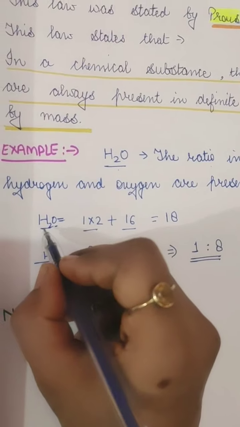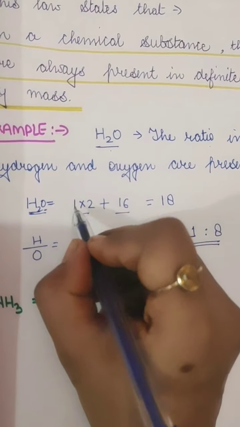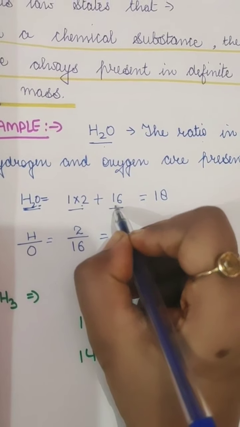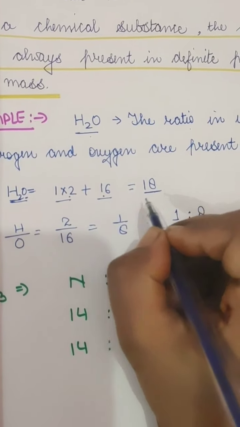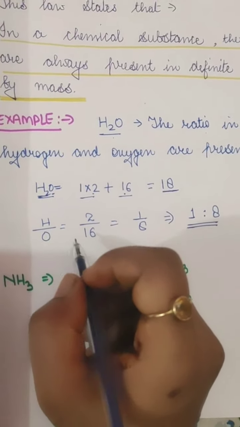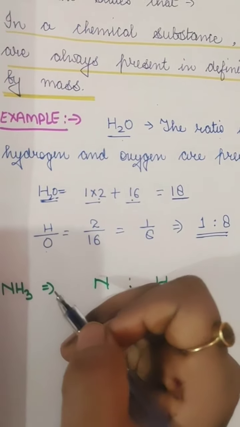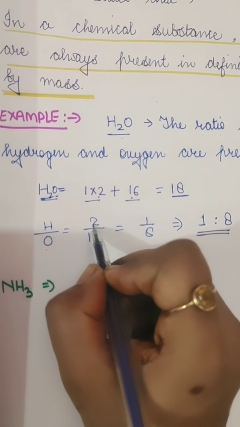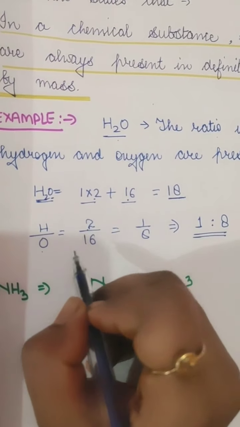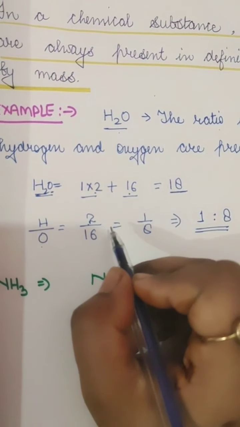So here I've simplified water, H2O. In this H2O, hydrogen has atomic mass 1, so it's into 2. Oxygen has atomic mass 16, so the mass of the water molecule is 18. If we take the ratio of hydrogen and oxygen to make water, hydrogen is 2 times, but because hydrogen has only 1 atomic mass, it is 2, and the mass of a single oxygen is 16.